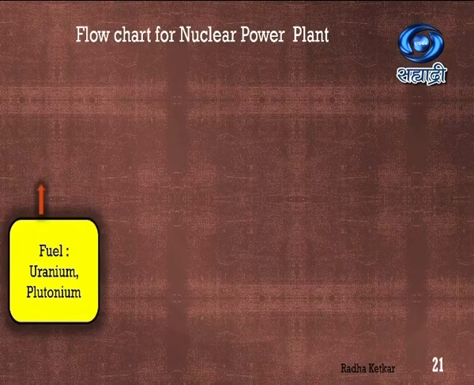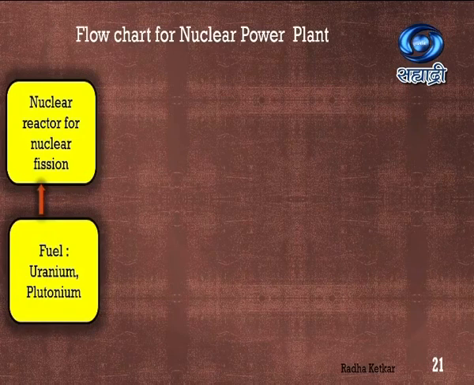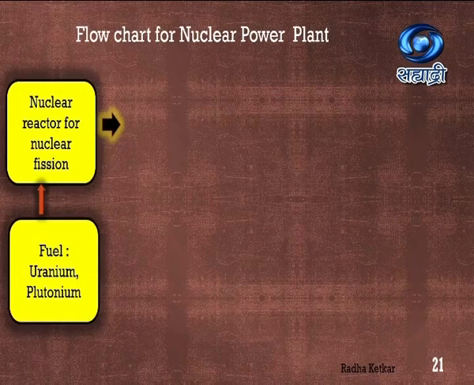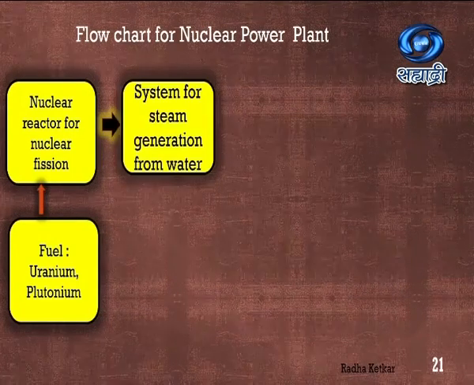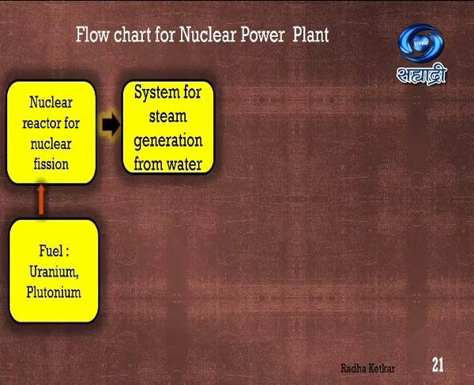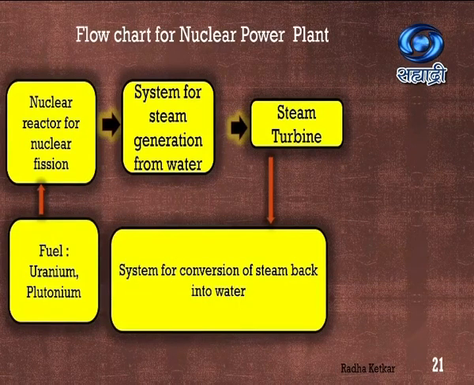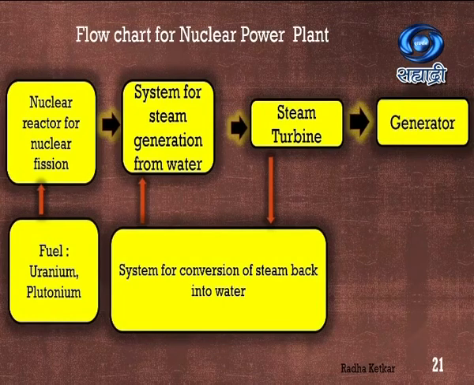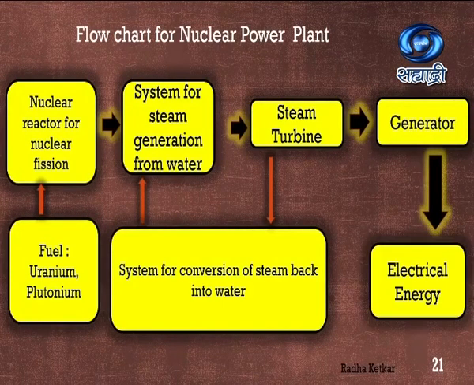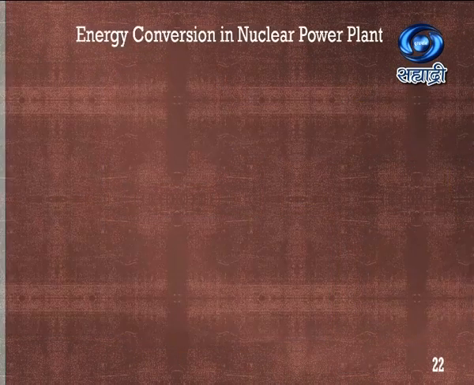Look at the flow chart of a nuclear power plant. You can see the fuel is uranium or plutonium. The nuclear reactor is going to give that reaction of nuclear fission. Then we have a system for steam generation from water. Water will be heated using nuclear energy. It is going to rotate the turbine. It is going to move the magnets in the generator. Electricity will be produced, and there is also a system which converts that steam back into water, and that can be used again. So this is the flow chart for a nuclear power plant.